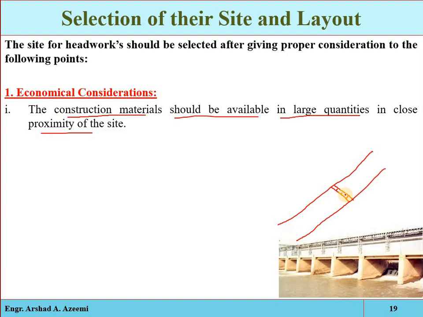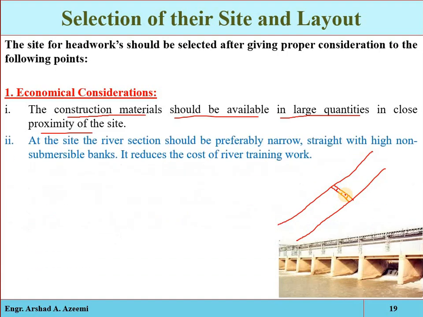If the material is not largely and closely available near the construction site, then obviously we will have to transport it from other places, and it will add cost, so the cost of the project will be increased. So that is the first point, that such a site will be selected where the construction material is available in large quantity and closely available to the construction site.